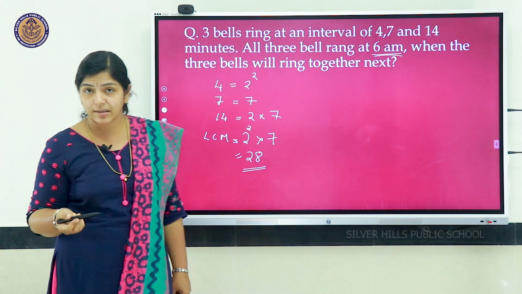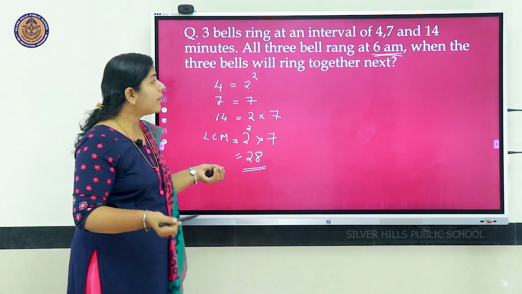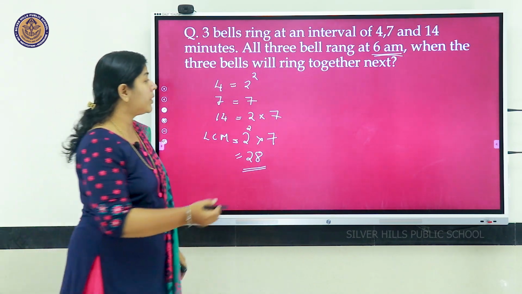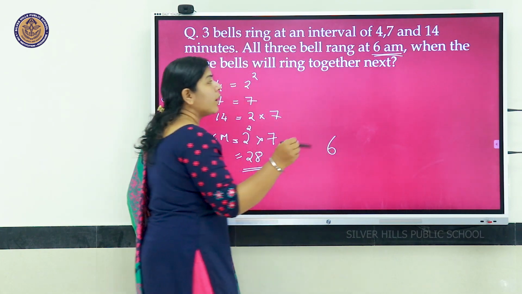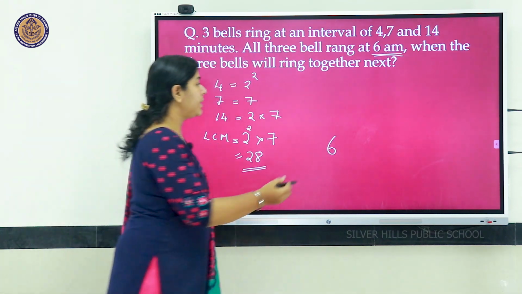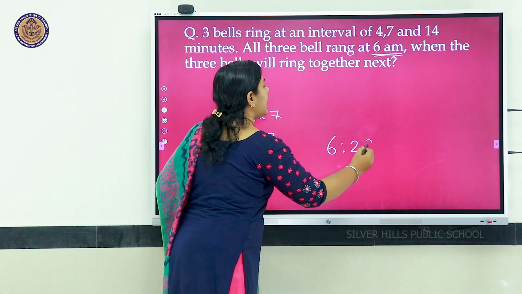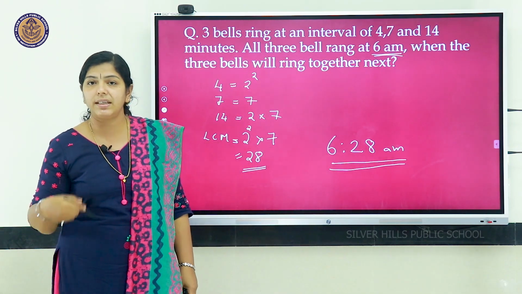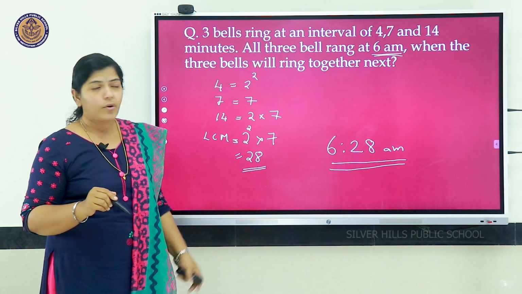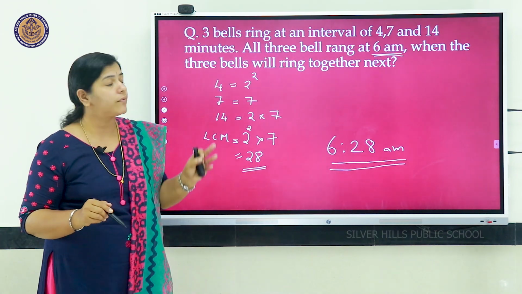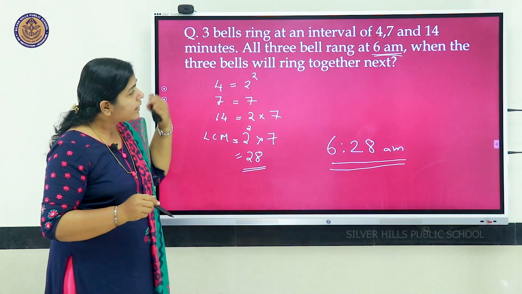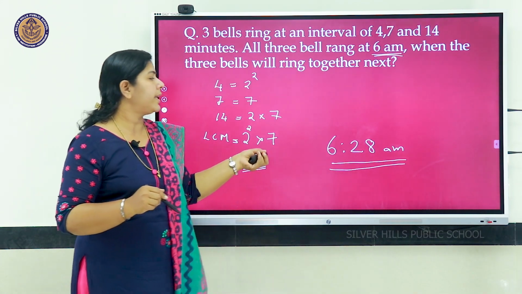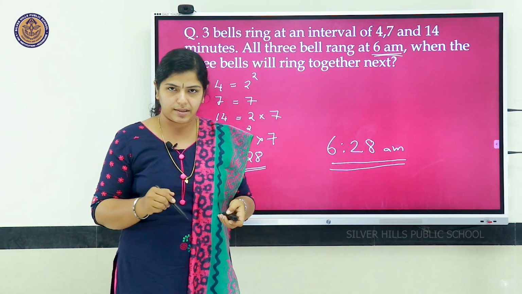But how will we conclude the answer? After 28 minutes, the 3 bells will ring together. After 28 minutes means what will be the time? Now it is 6 am. After 28 minutes, it will be 6:28 am. The 3 bells will ring together at 6:28 am. Okay. Hope you have understood this. You have to find the LCM of these 3 numbers, because you have to find a bigger value than the given. So, at 6:28 am, the 3 bells will ring together next.